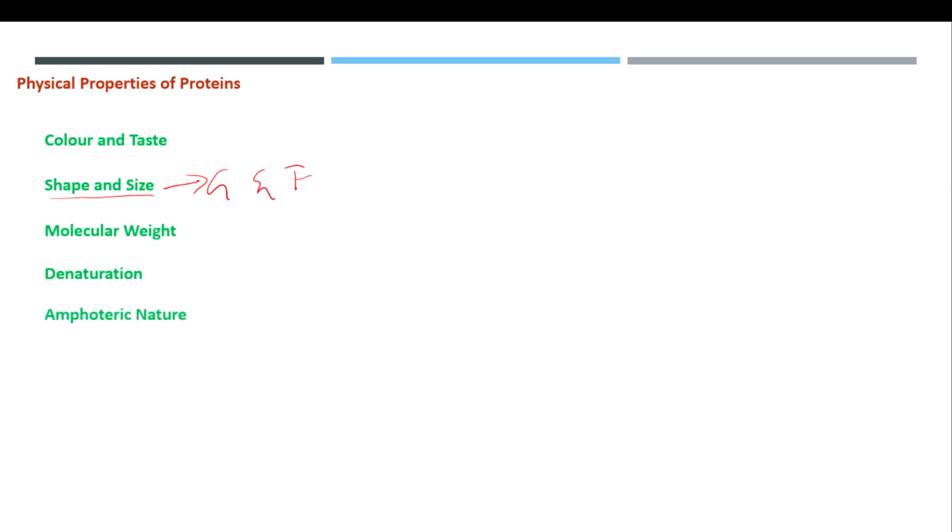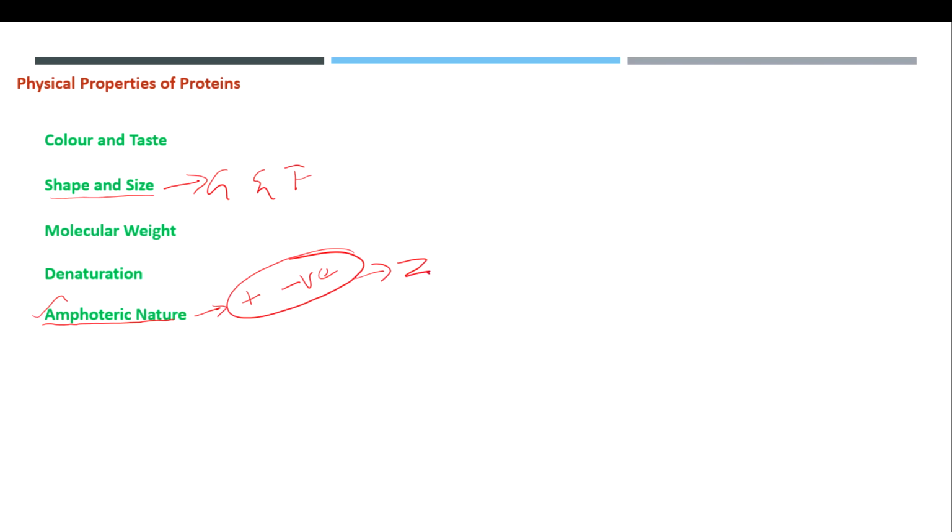The next one is amphoteric in nature. This was also explained in the properties of amino acids. What is amphoteric in nature? A substance which can exist as both positive and negative can be called amphoteric. It has no net charge, having a neutral number of positive as well as negative charges, and this is what we call amphoteric, which we also call Zwitter ions.